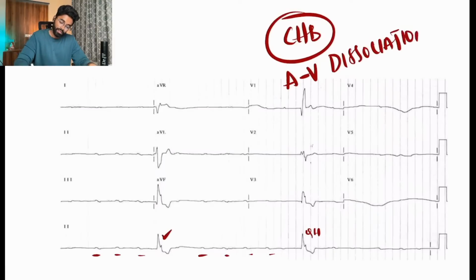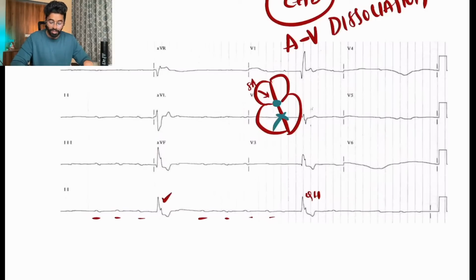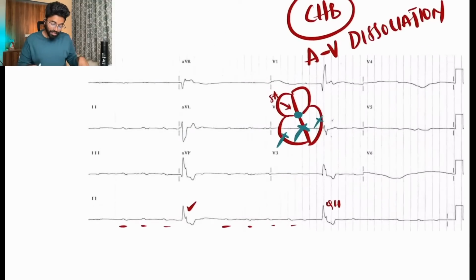What happens here is that the atrium will function however it wants, and the ventricle will function however it wants, because the SA node will conduct to the AV node, but the AV node is not functioning properly. The conduction system is not functioning properly. The Purkinjes are also not properly present. The entire conduction pathway of the heart has been damaged, resulting in complete heart block, and there is a high chance the patient might end in asystole in complete heart block.